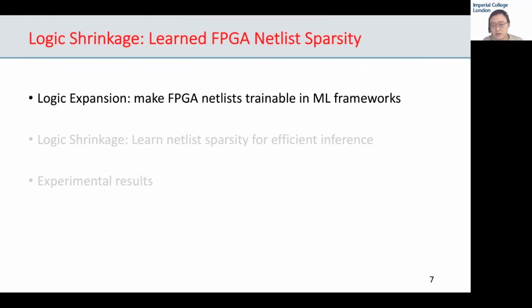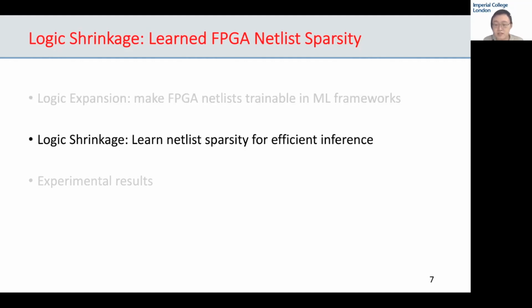In our previous work, LUTNet, we took a sparse binary neural network, or BNN, and replaced the exclusive NOR gates with trainable K-to-1 Boolean operations. We named this process logic expansion. This is one example in which the netlist of a deep neural network, in this case, a binary neural network, becomes trainable. And we achieved improvements in area efficiency compared against the BNN baselines. This work was published in FCCM 2019.